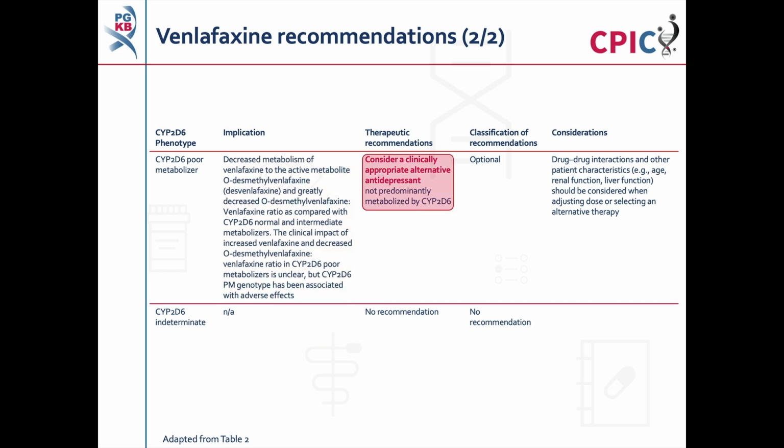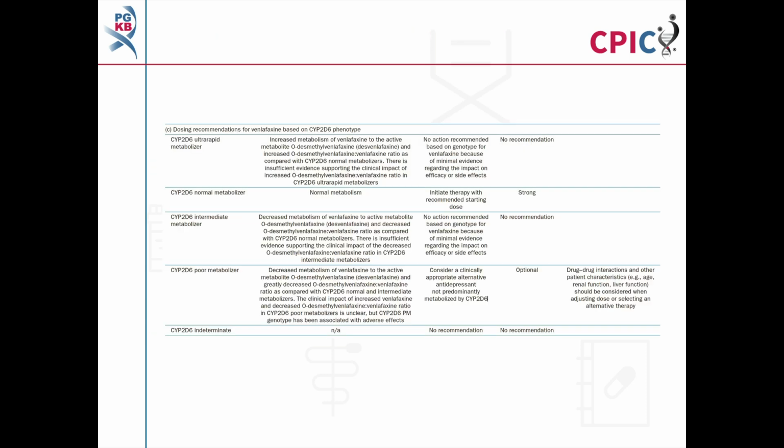A clinically appropriate alternative antidepressant which is not predominantly metabolized by CYP2D6 should be considered. This is an optional recommendation. Drug-drug interactions and other patient characteristics should be considered when adjusting dose or selecting an alternative therapy. There is no recommendation for patients with a CYP2D6 indeterminate phenotype. The recommendations for venlafaxine can be found in Table 2 of the guideline.